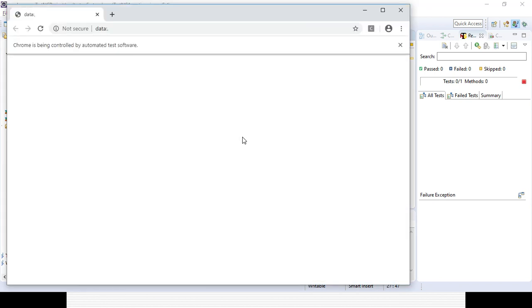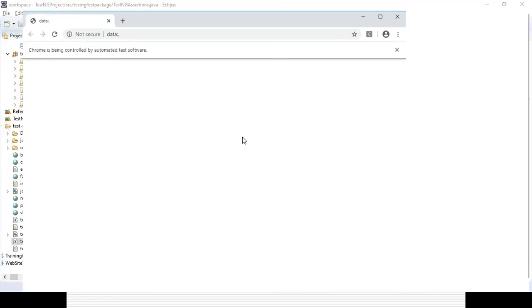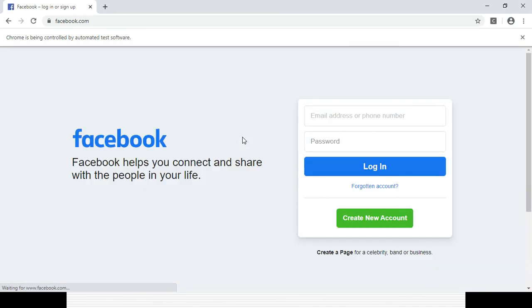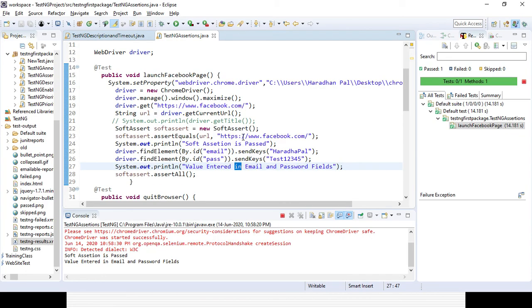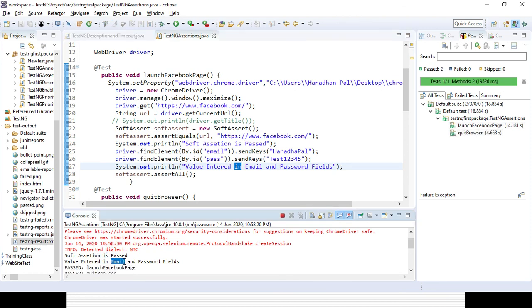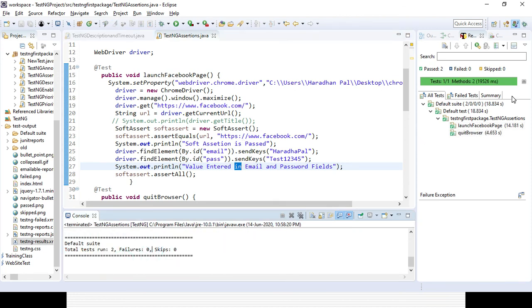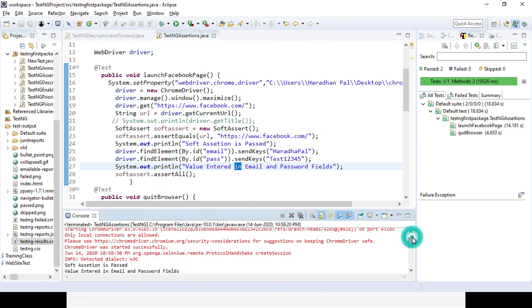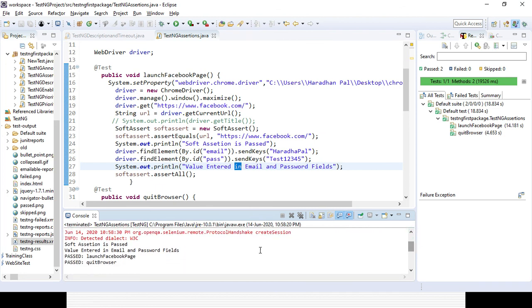It is launching the Chrome browser and passing the URL for the Facebook page. Once it is fully loaded, it will validate the current URL, then enter the value in the password field. You can see the soft assertion is passed, and both test cases are passed with green status.